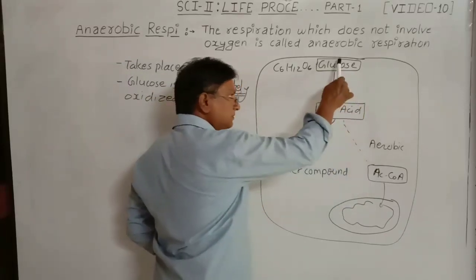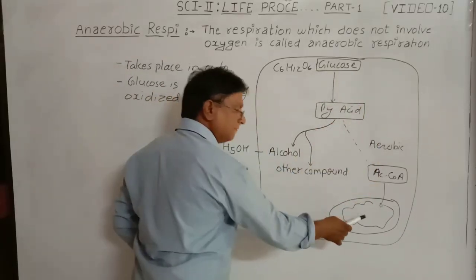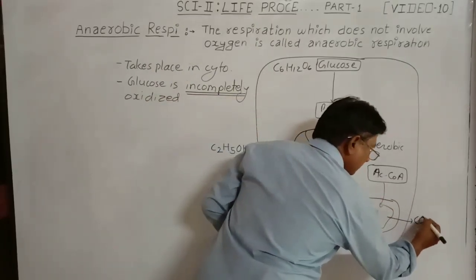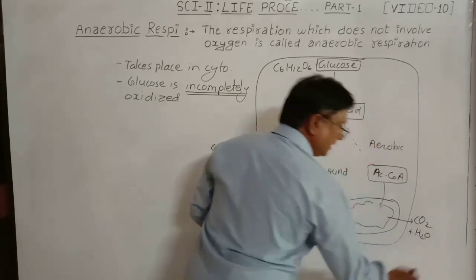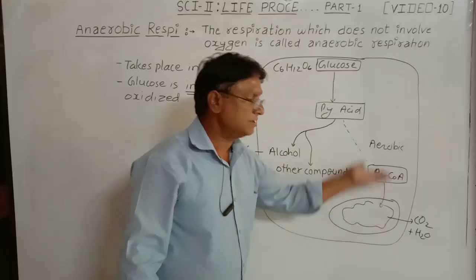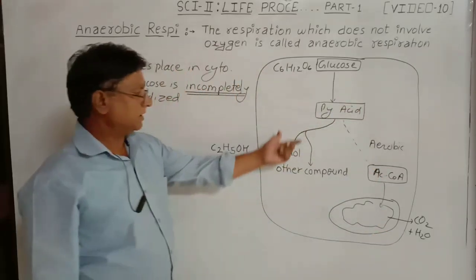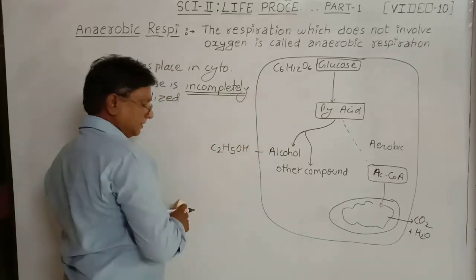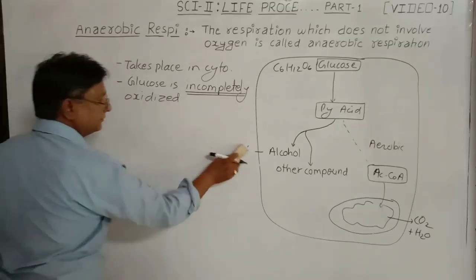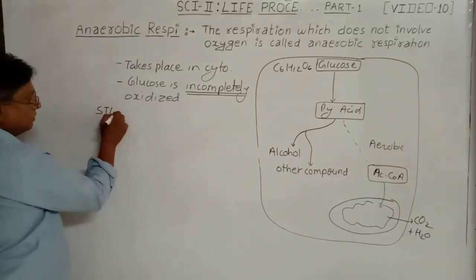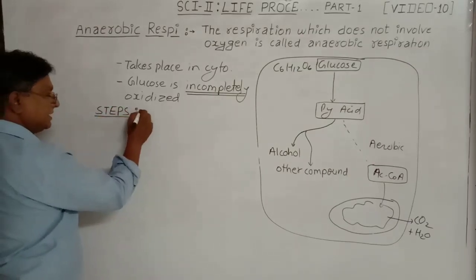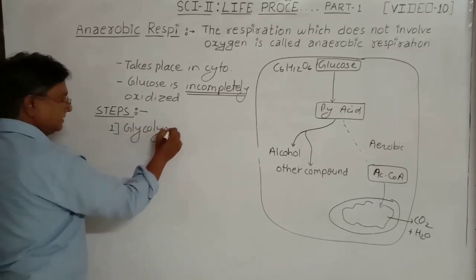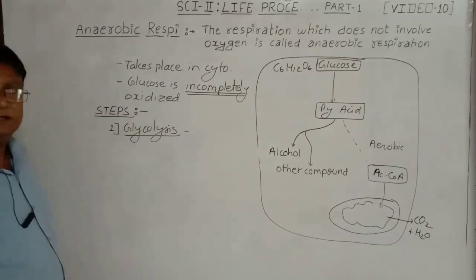While in aerobic respiration, pyruvic acid is formed, acetyl-CoA is formed, and at last Krebs cycle and ETS, and at last carbon dioxide and water are formed. This is called complete oxidation, and a large amount of energy is produced here. But here, a small amount of energy is produced. What are the steps of anaerobic respiration? Step number 1 is glycolysis, which we have already learned, and it takes place in the cytoplasm.